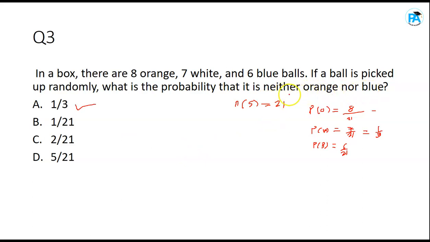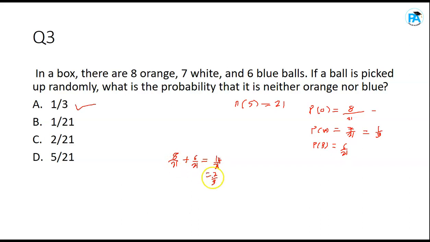Another way of doing it is, it said neither orange nor blue. In positive terms, it should be either orange or blue, isn't it? So how do you find orange or blue? You add them, right? Orange is 8 over 21, plus blue, which is 6 over 21. Here you won't subtract any intersection because there's no situation where some balls are orange and blue at the same time. Do you get it? So that gives you 14 over 21, which gives you 2 over 3.